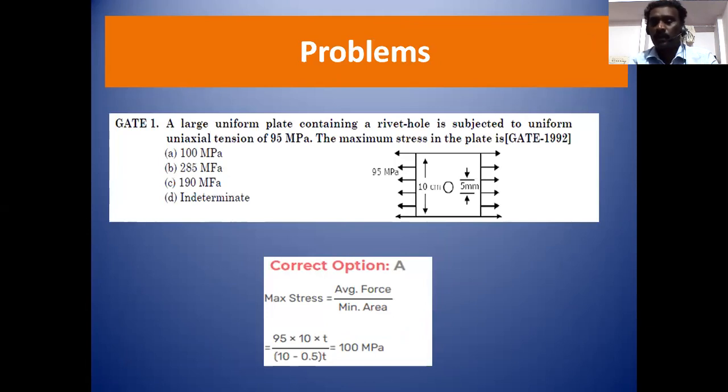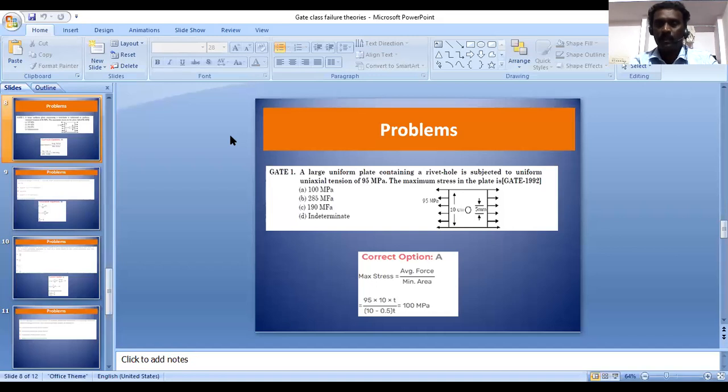Now I'm going to solve some problems. A large uniform plate containing a rivet hole is subjected to uniform uniaxial tension of 95 megapascal. The maximum stress induced in the plate is? Suppose you are seeing this problem, actually we thought it is a simple problem, but it's not a simple problem.